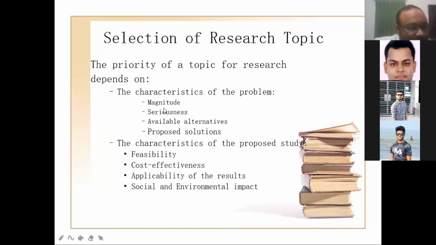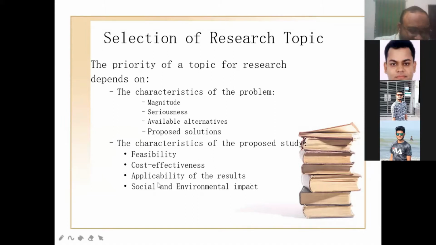Then when you have selected your topics, you have to go through that topic elaborately. So you have to make further study. These are the factors to be considered. Feasibility. Again, I say that if I want to design a solid state device, this is not feasible from Bangladesh. So you cannot design. Cost effectiveness.